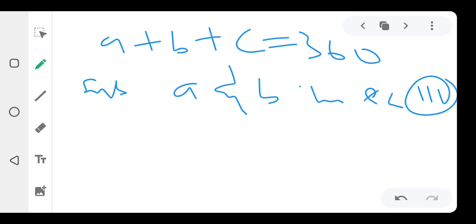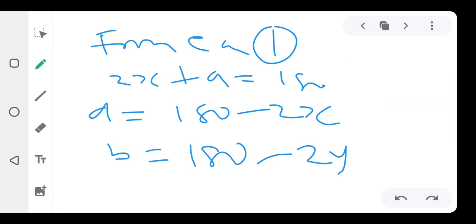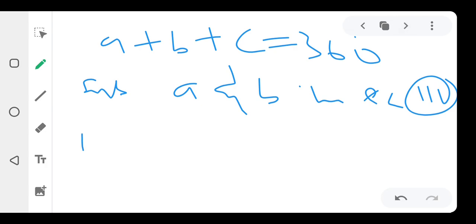A plus B plus C is equal to 360, right? So anywhere you see A, we are going to put this value there: 180 minus 2x, right? So that will be 180 minus 2x. That's we have A plus B.